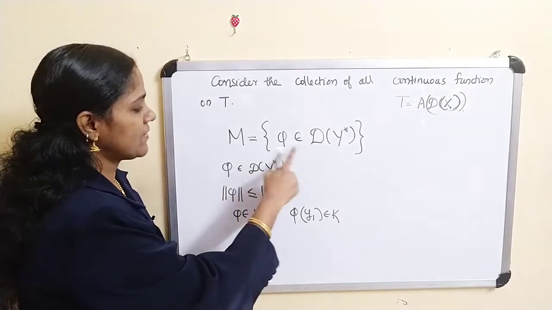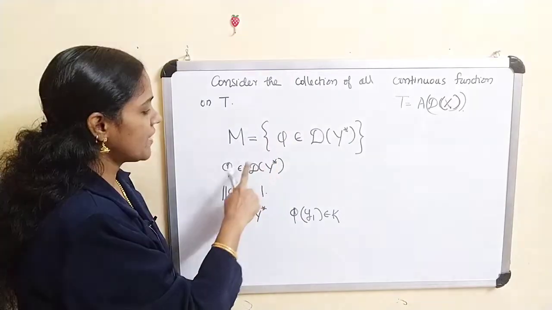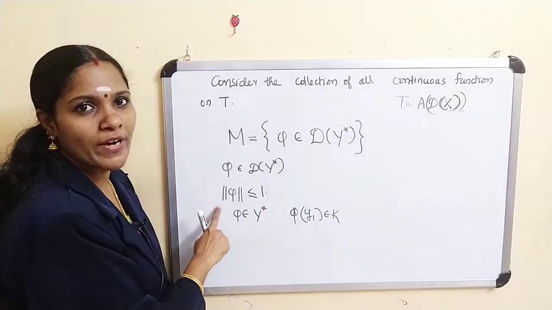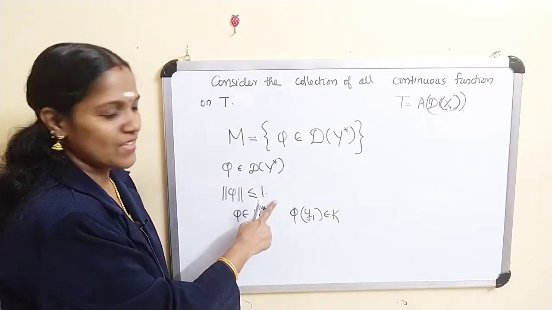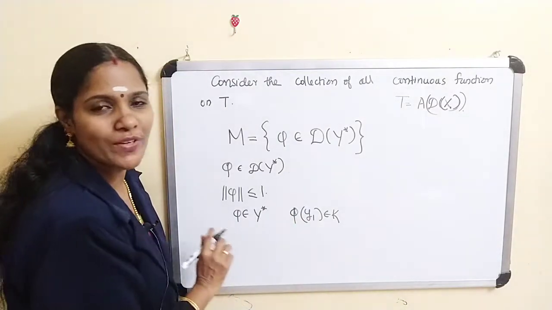Dy star means the unit ball in Y star. Phi belongs to dy star means the norm of phi must be less than or equal to 1. And phi belongs to Y star means phi of some y1 belongs to K.